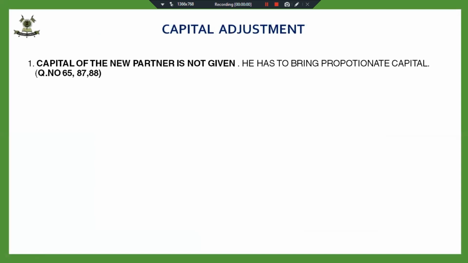is not given, he has to bring the proportionate capital. Fine, we did question number 65. You can try question number 87 and 88. I hope you must have tried.